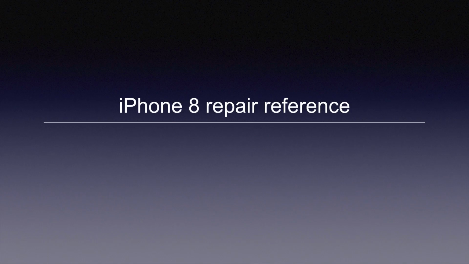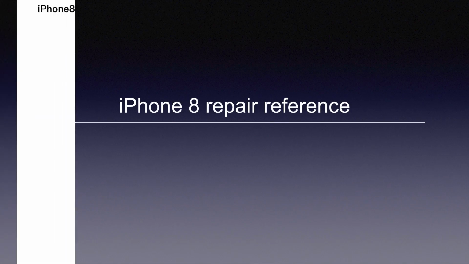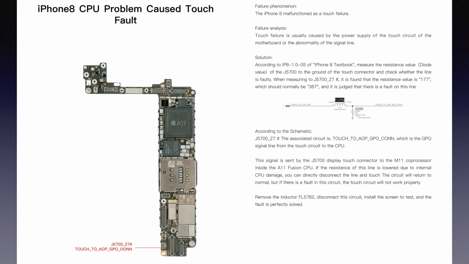OK, next. There are some iPhone 8 repair cases for your reference. Case 1. iPhone 8 CPU problem caused touch fault. The failure phenomenon is iPhone 8 malfunctioned as the touch failure. Failure analysis. Touch failure is usually caused by the power supply of the touch circuit of the motherboard or the abnormality of the signal line.